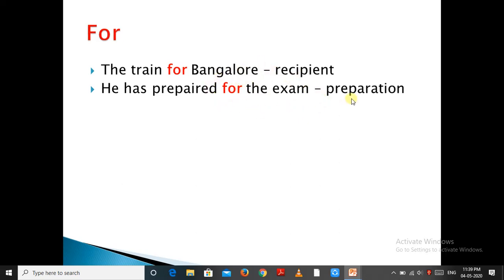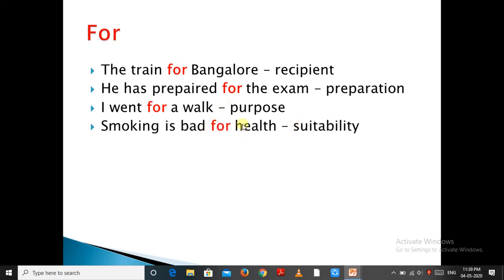Here for indicates purpose. I went for a walk. So why is he going outside? He went for a walk. Here for indicates suitability. Smoking is bad for health. Here for indicates what suits and what doesn't suit.